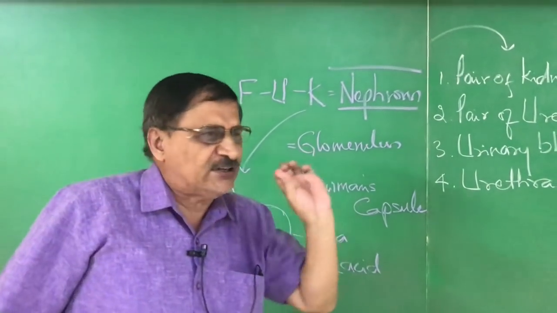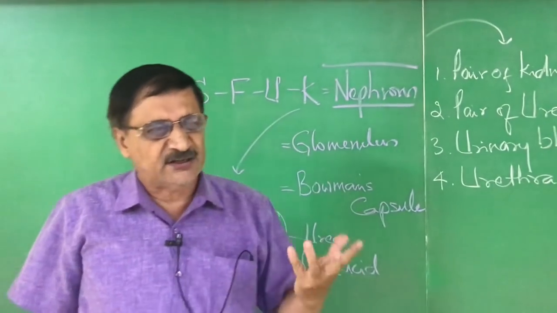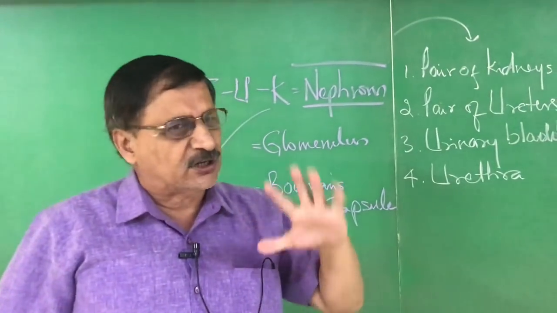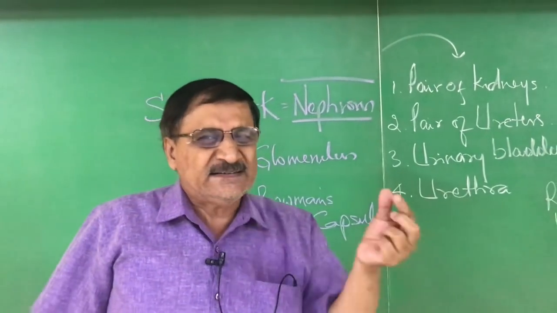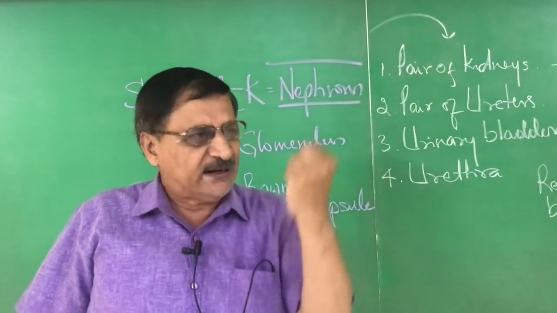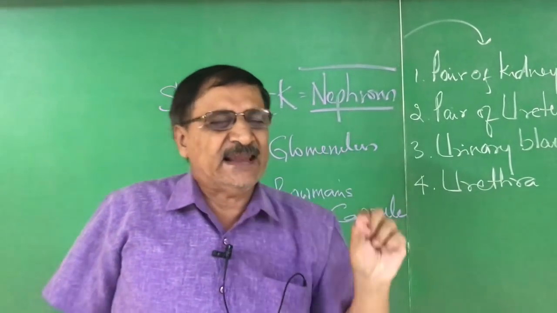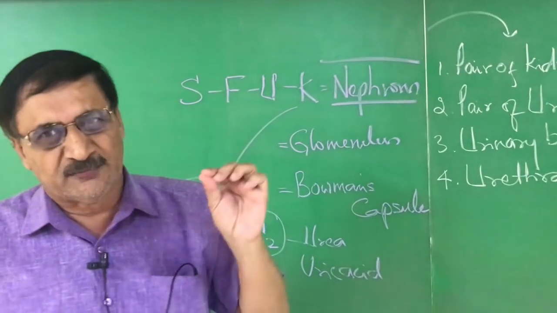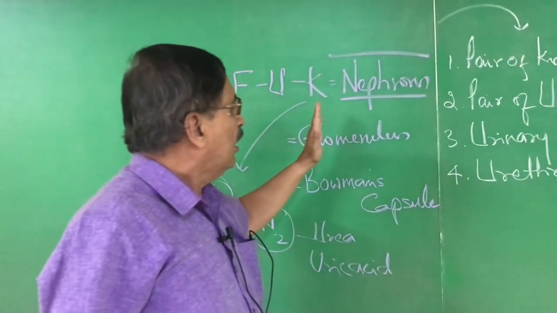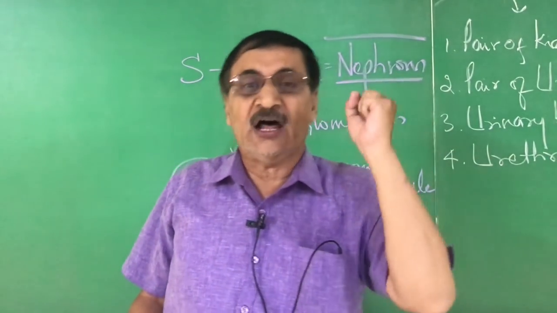The first filtrate, that is glucose, amino acids, salts, excess of water, all these are selectively reabsorbed. They have been first selected and then they are reabsorbed. This is called selective reabsorption. Right? Sir, how much quantity is reabsorbed?